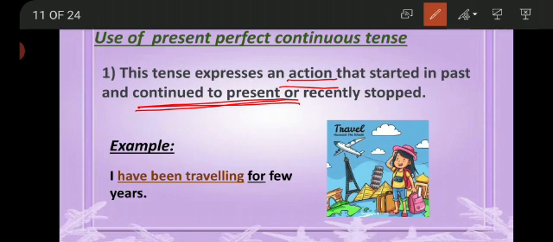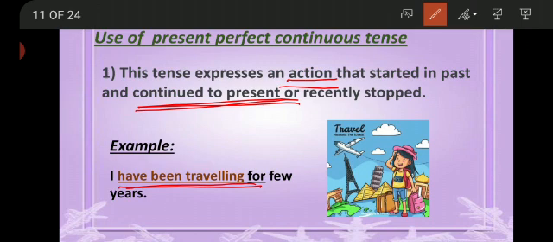For example, I have been traveling for few years. So he started this action in the past and still he or she is continuing this action in the present as well. So for such type of action we use present perfect continuous tense, for the past actions which have their effects on the present as well.